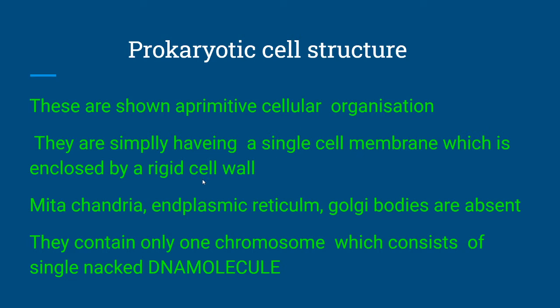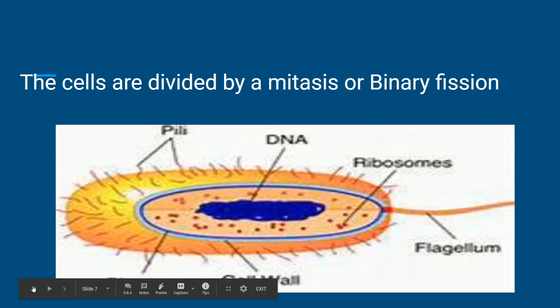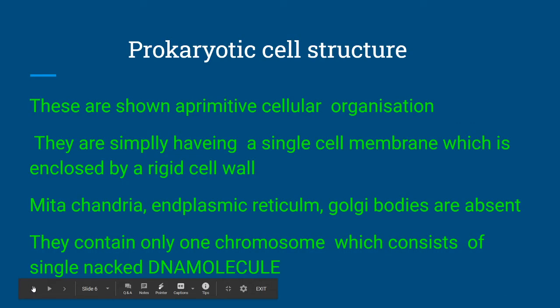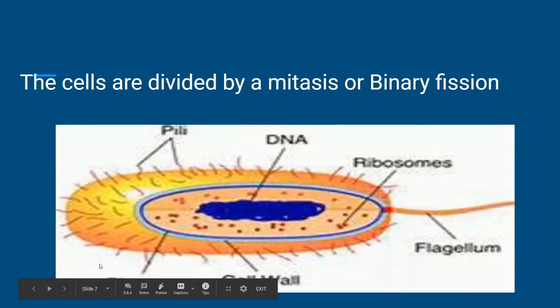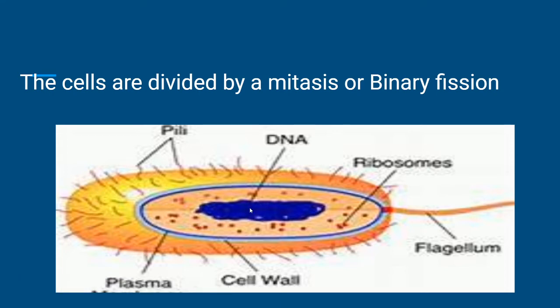Prokaryotic cells show a primitive cellular organization. They simply have a single membrane enclosed by a rigid cell wall. Mitochondria, endoplasmic reticulum, Golgi bodies, plastids, all the cell organelles are completely absent. They contain only one chromosome, which consists of a single naked DNA molecule. The cells divide by amitosis or binary fission. There are no mitotic or meiotic divisions.